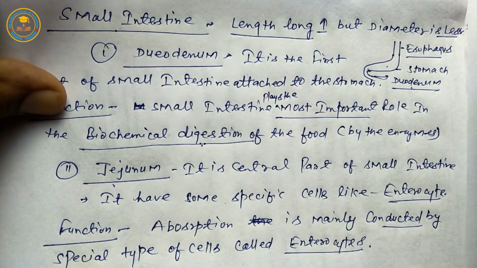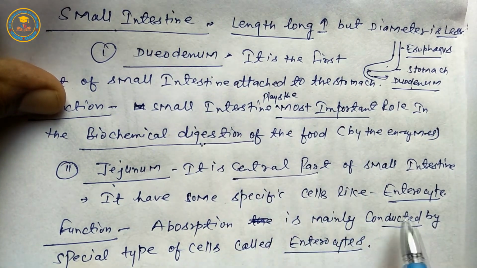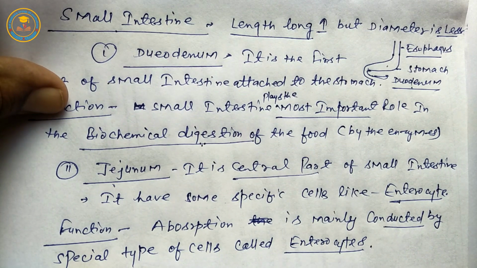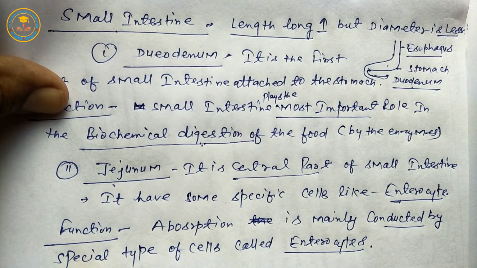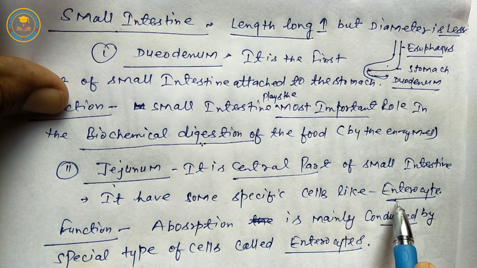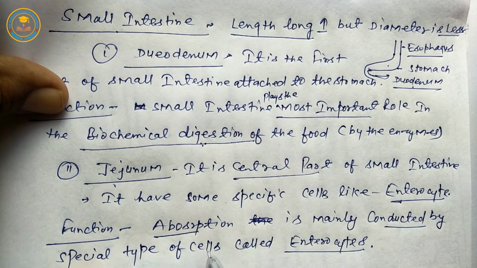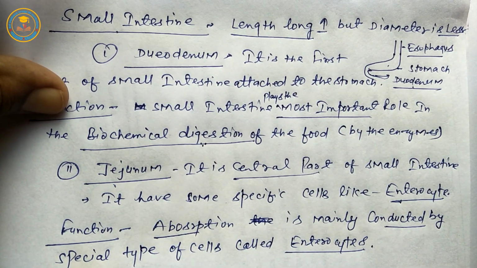So it is the central part of the small intestine. It has some specific cells, goblet cells, enterocyte cells, and Paneth cells. But according to the class 10th science book, only enterocyte cells. Next function is absorption of digested food.